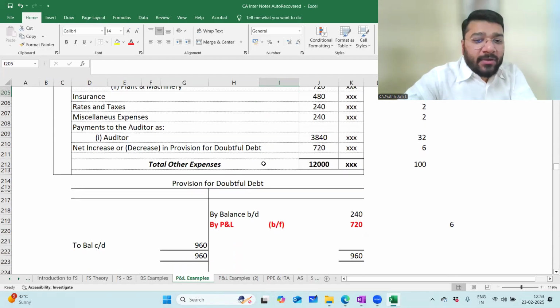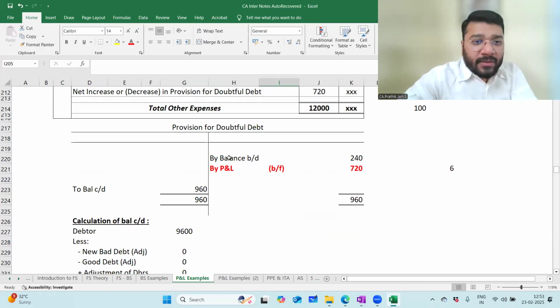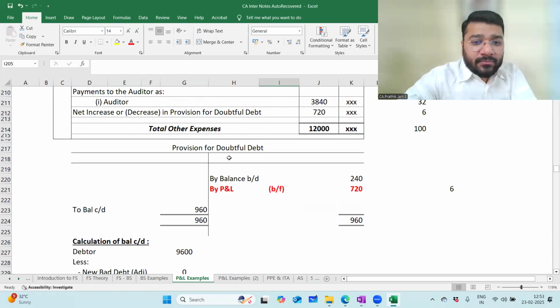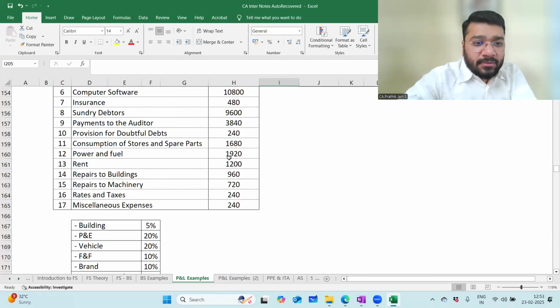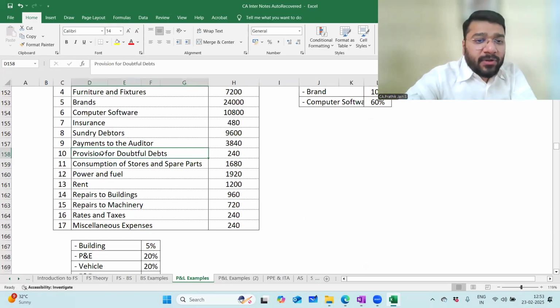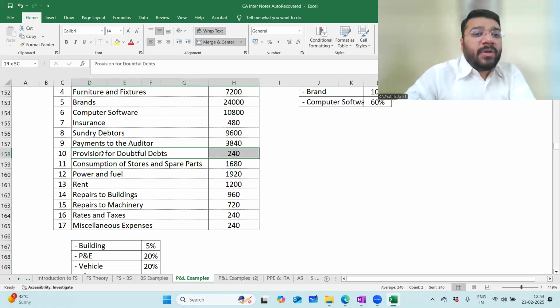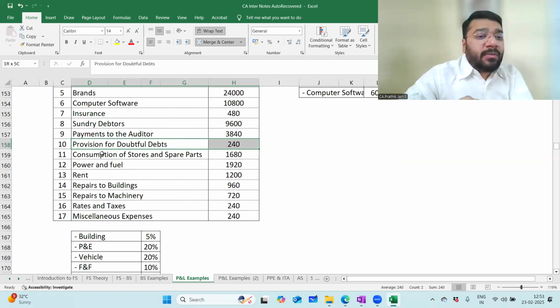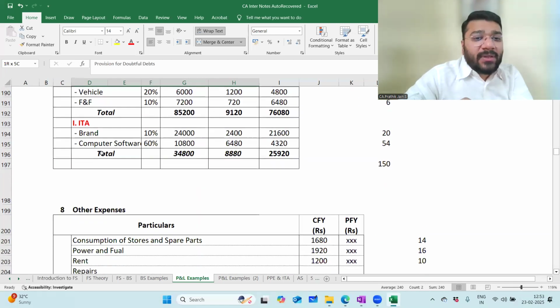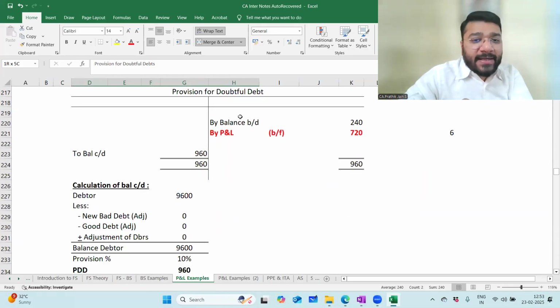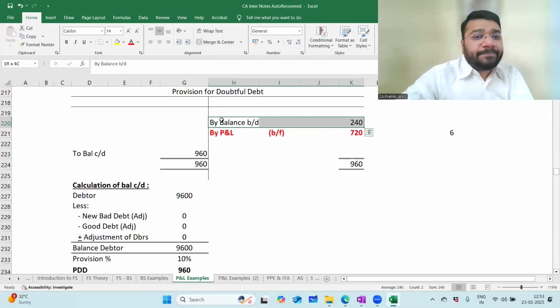For provision for doubtful debt, always do this ledger. Is a provision existing already in the balance? Provision for doubtful debt, already 240 is there. What is the nature of provision for doubtful debt? It is a liability. It's a provision, right? You subtract it from the asset. So this is the ledger's opening balance. So provision being a liability item, the opening balance will come on which side always? Credit side. So balance brought down 240.